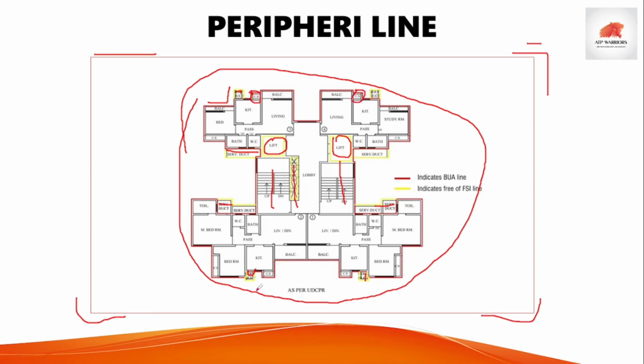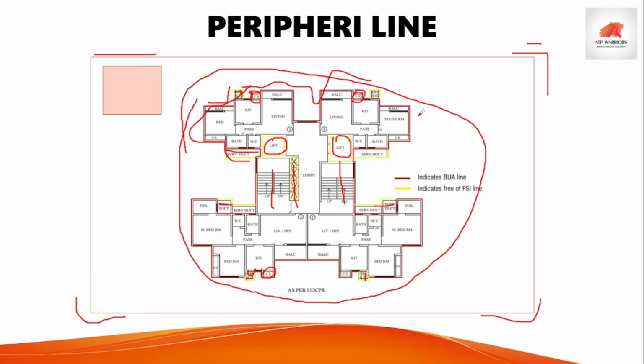So while calculating this peripheral line, or the total area constructed by the building, suppose there are four floors, then you have to calculate on each floor like this. So that is nothing but your built up area. How it is important while calculating the FSI, we will see further.